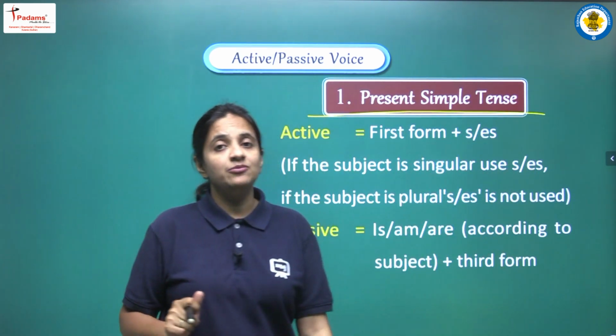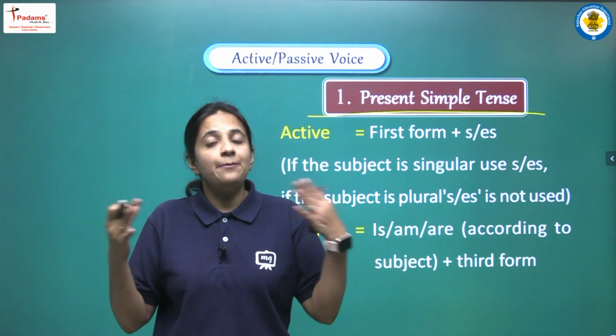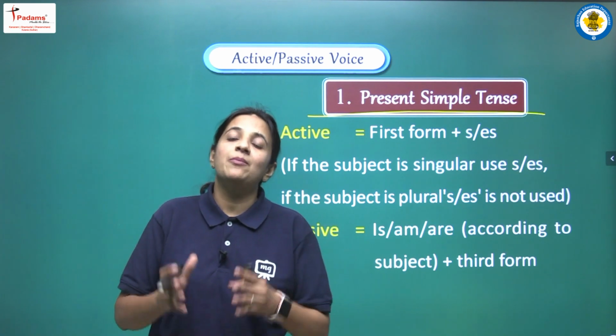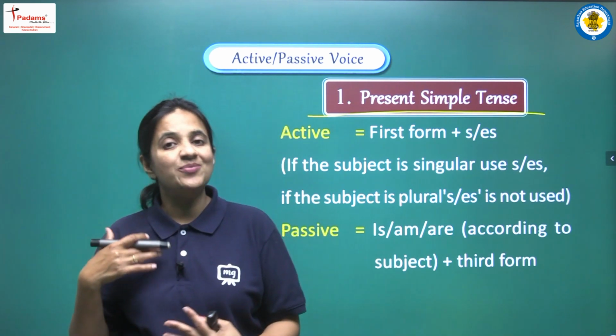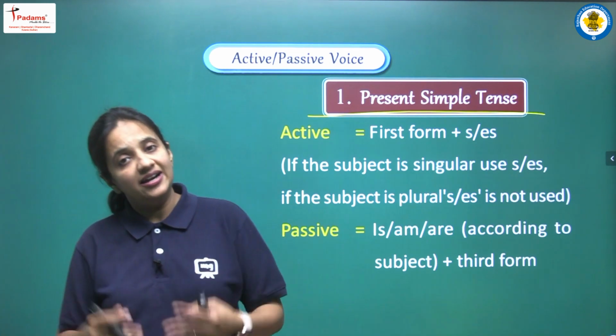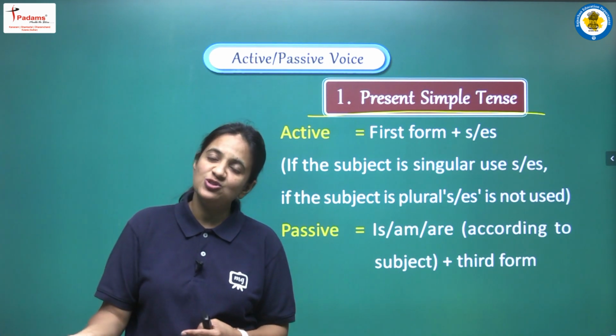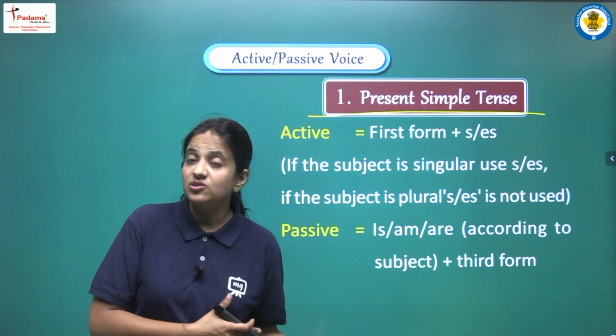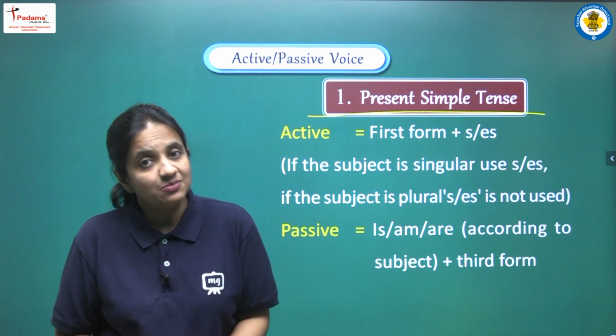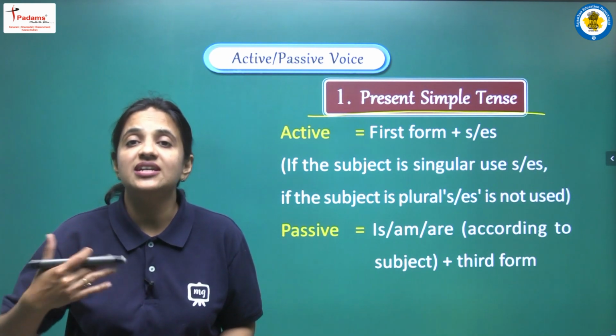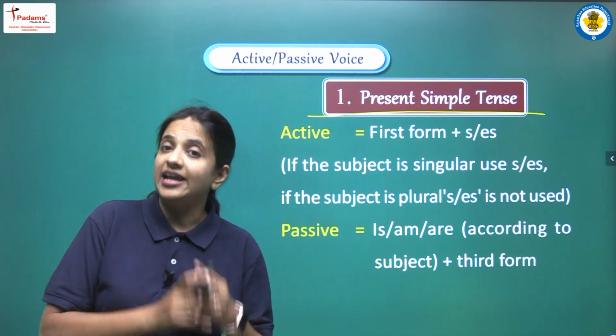Students, I am sure that you all have the basic information about all the tenses, how we identify every tense, which helping verbs and which main verb forms are used in every tense, because on this basis we will be able to identify in which tense the active voice sentence is written.